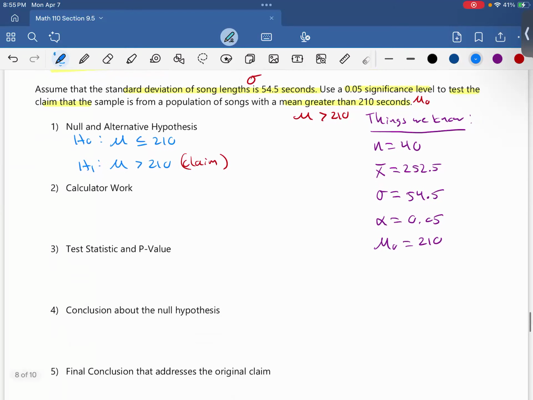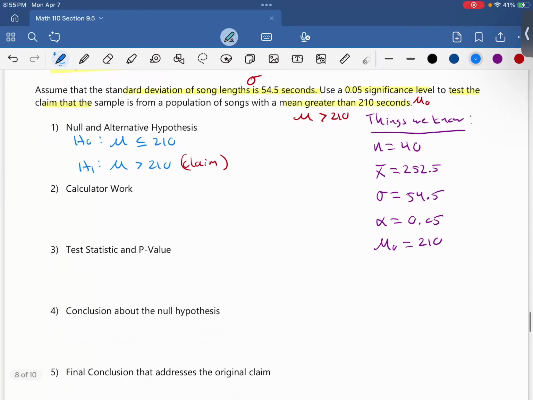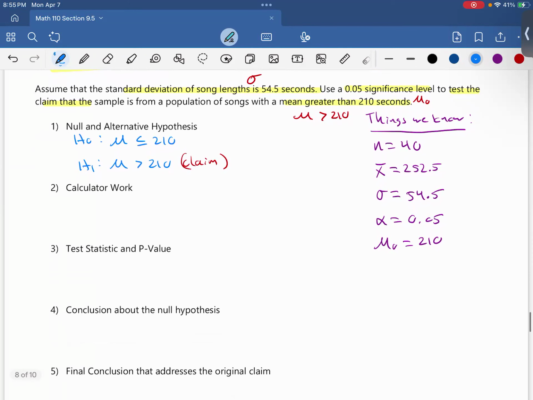So calculator work. Since we do know the population standard deviation, sigma, we have to use a z-test. And since we aren't given a list of data, we're going to use the stats option. So stats: 210, 54.5, 252.5, 40, and greater than. So let's go ahead and throw this in the calculator and get our test statistic and p-value.